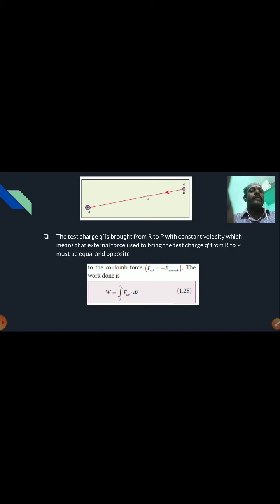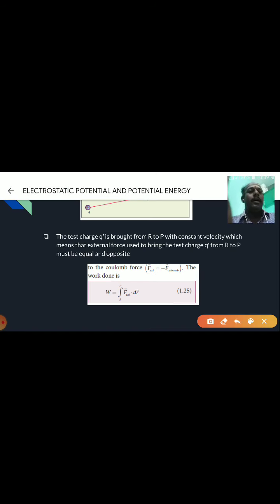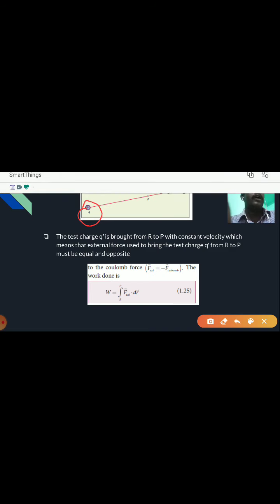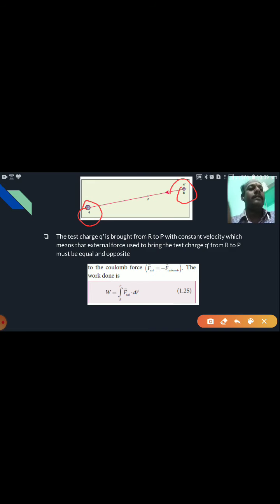Here once again I told you, this is a charge. Here another charge is placed. Now I am going to bring this charge to here. So I have to do some work. According to the work done formula, W is equal to F dot dr, I told you.